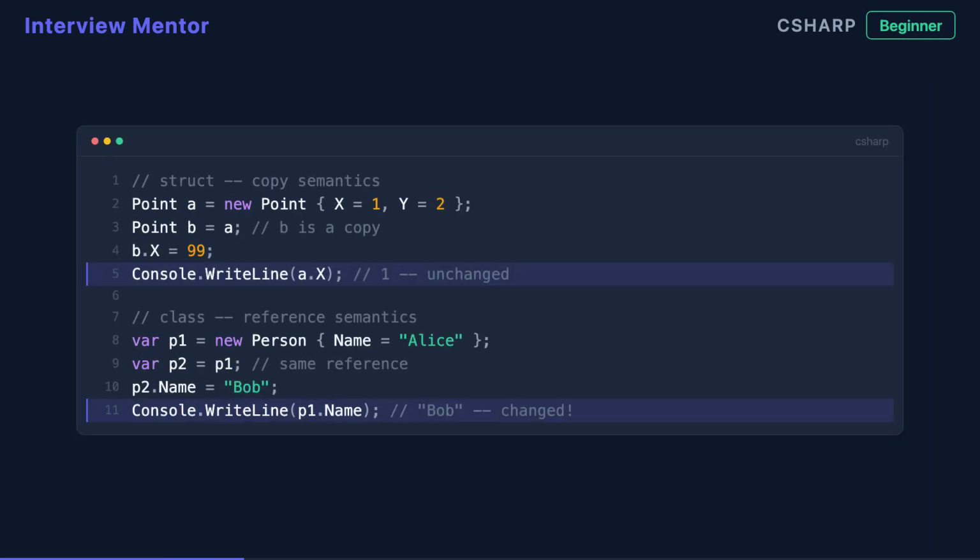Assign a struct to a second variable and the runtime creates a complete independent copy. Modify that copy and the original is untouched. With a class, both variables point to the same heap object. Mutate it through one variable and every other reference sees that change immediately.